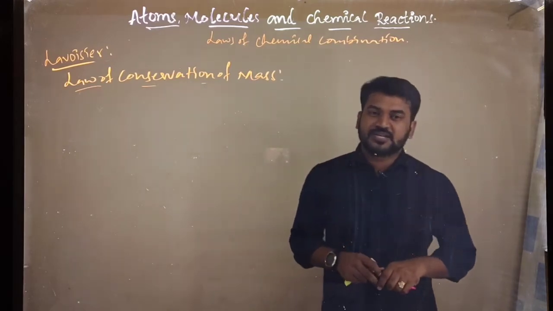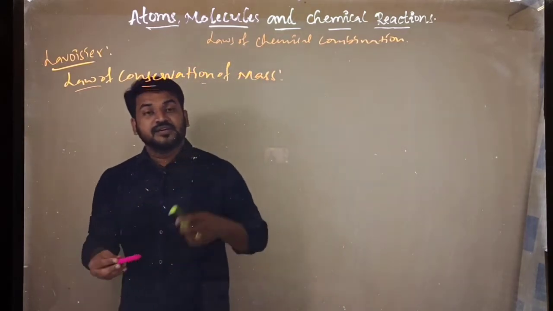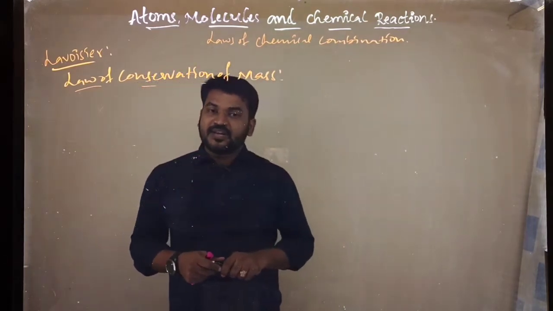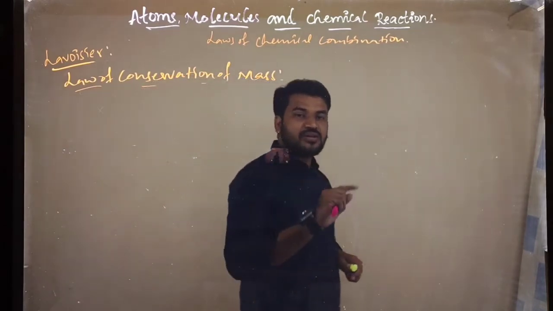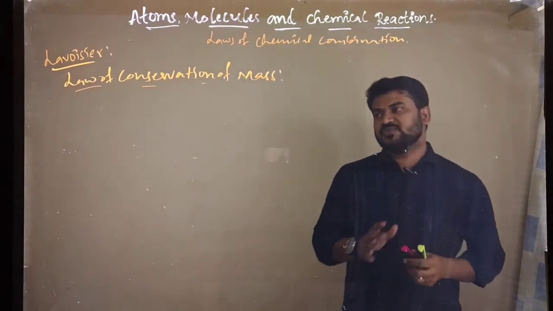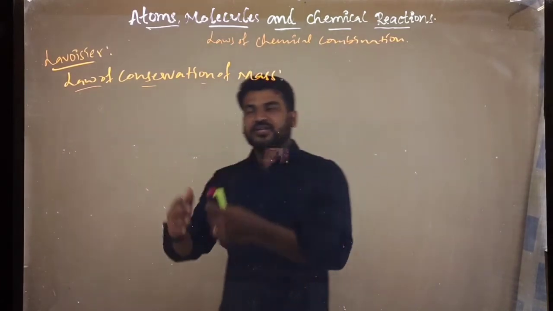Where is the mass protected? Before the reaction and after the reaction. In a reaction, mass is neither created nor destroyed. Listen carefully to what Lavoisier said, not me.